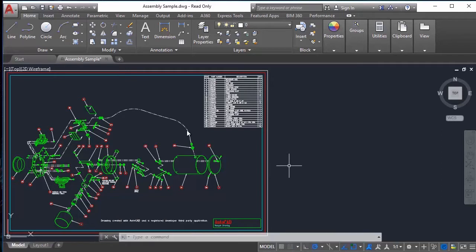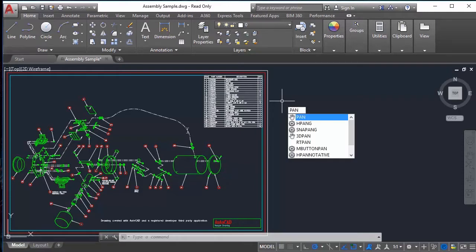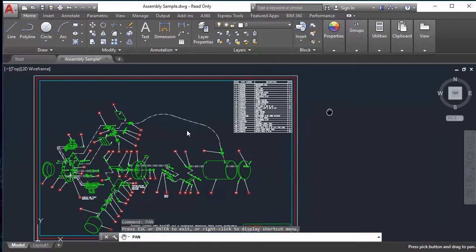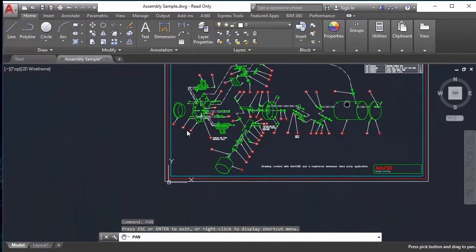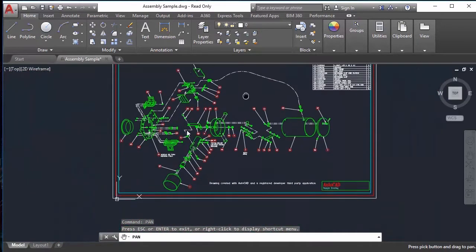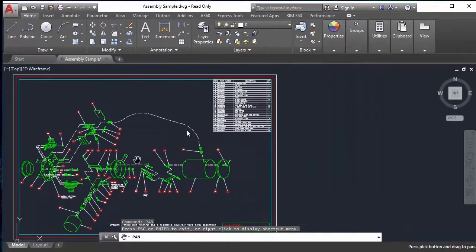Okay, when we're drawing in only 2 dimensions, we have 2 tools to move around the workspace. The first one is the pan tool. We can type pan and enter, and that allows us to move all over the viewport wherever we want, and then we press escape to finish it.